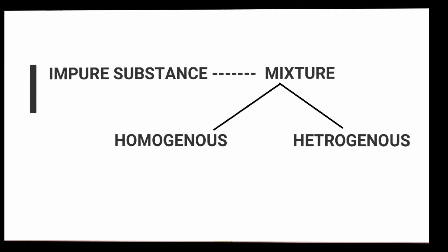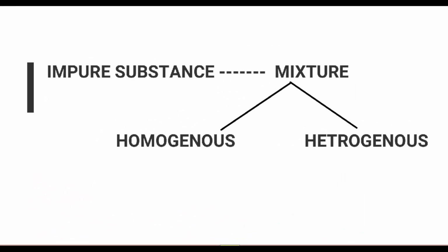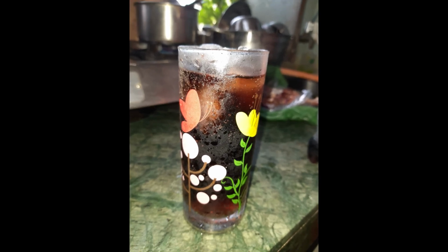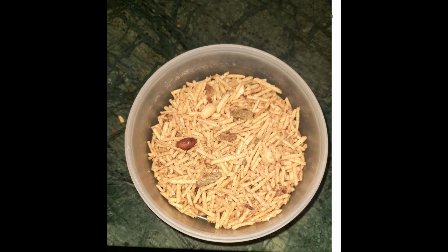Now come to the impure substance. An impure substance in terms of chemistry is a mixture. Either it is homogeneous or heterogeneous. Homogeneous means thoroughly mixed and heterogeneous means not thoroughly mixed. For example, in case of impure substances, in which I have spoken about the mixture, let us take the example of cold drink. Let us take an example of milk. Let us take an example of lemonade. They are homogeneous mixtures. And let us take the example of namkeen.